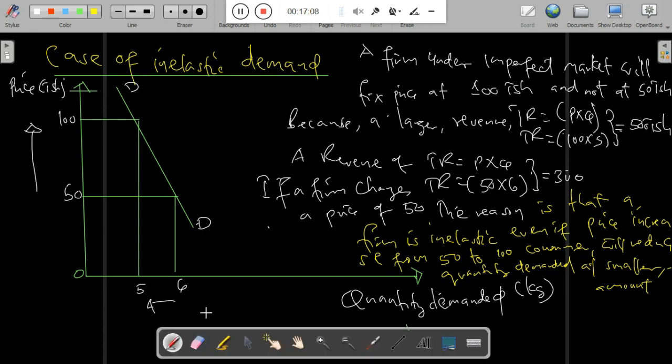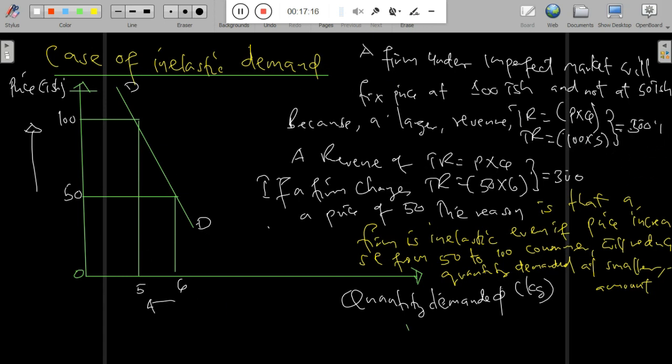So you'll find that the total revenue charged at this lower price is actually very small when you compare it with the total revenue charged at a high price.